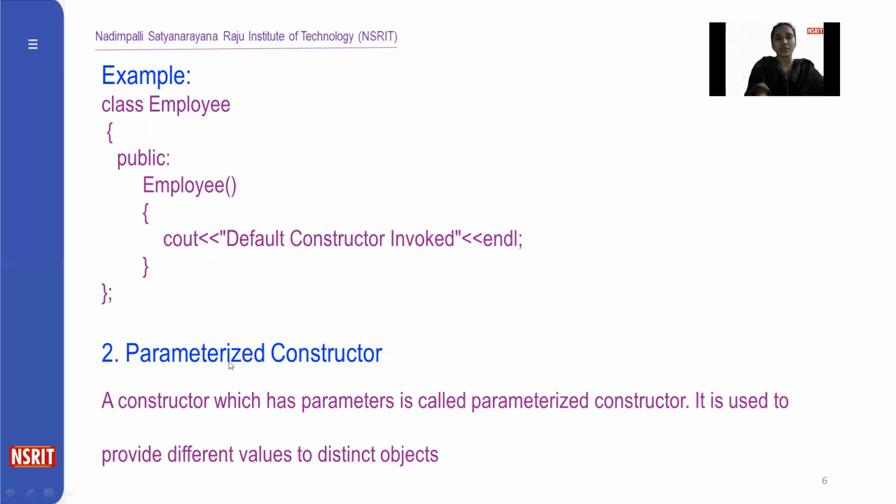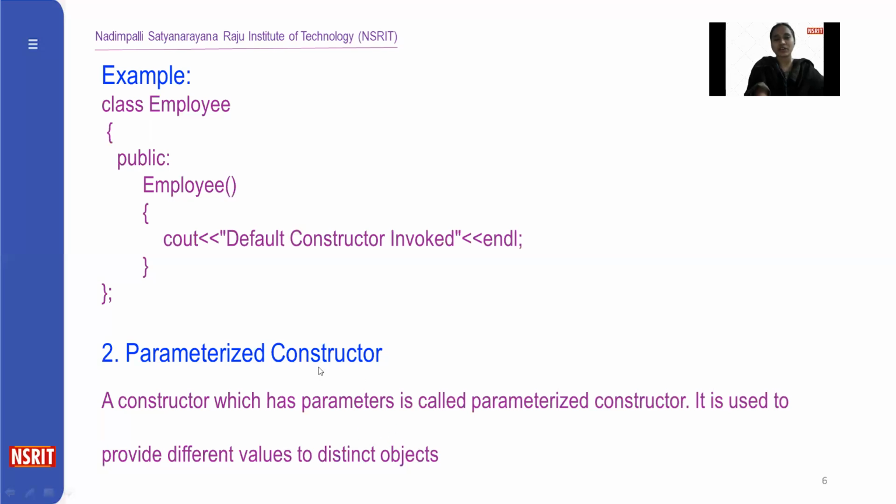Coming to the parameterized constructor. A default constructor has no parameters. A parameterized constructor is a constructor which has parameters, so we are required to pass parameters to the constructor. It is used to provide different values to distinct objects.